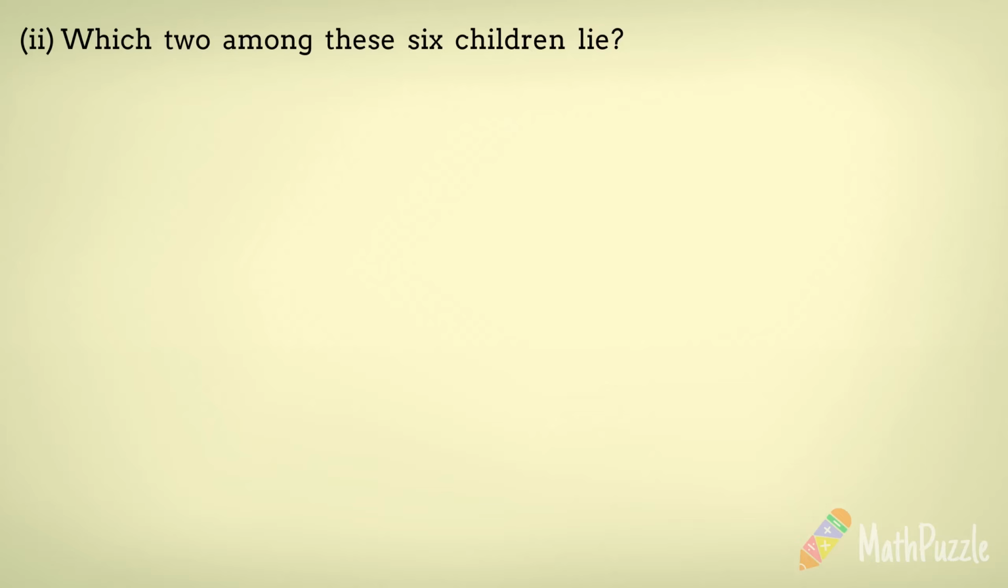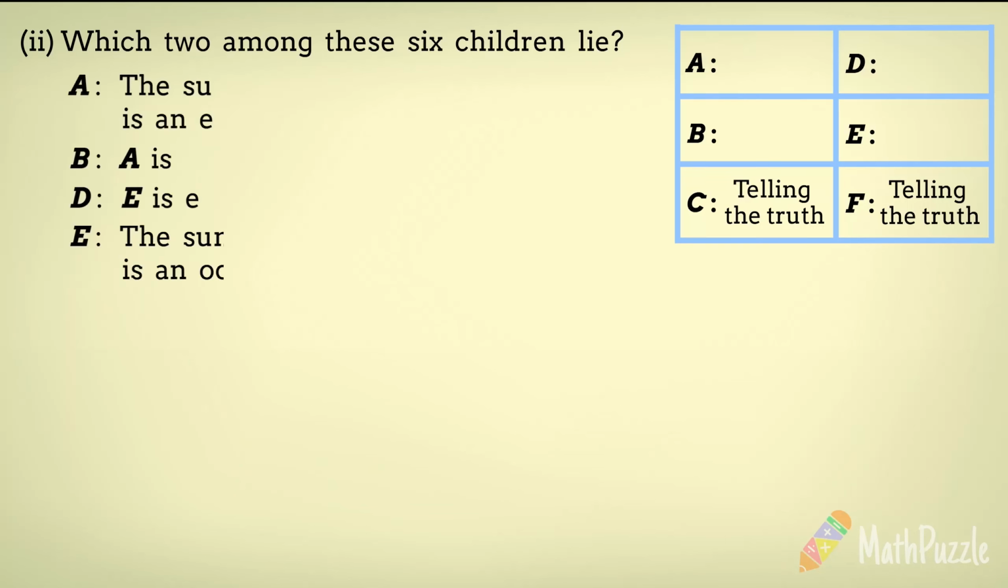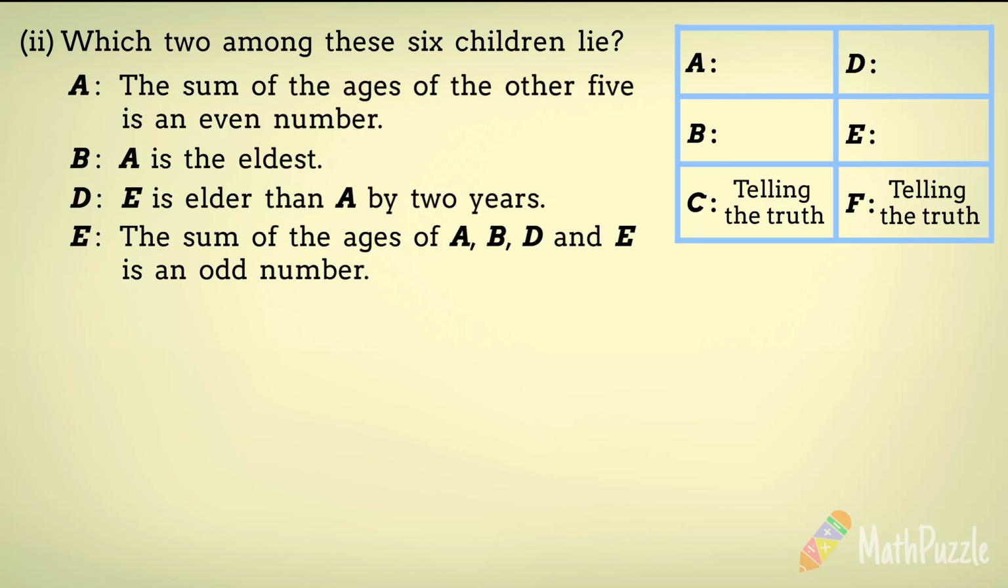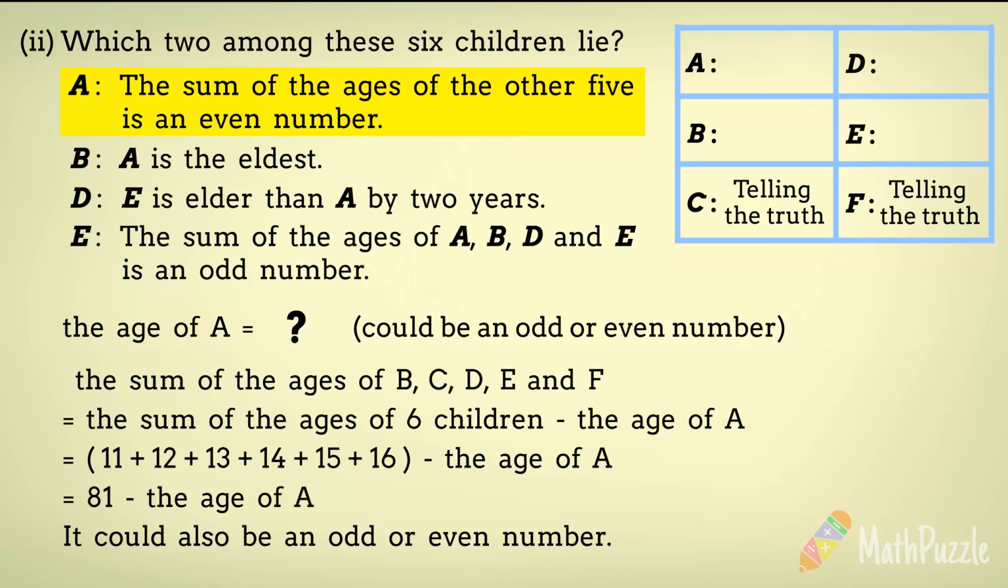Question 2. Which 2 among these 6 children lie? Considering that both C and F are known to speak truthfully, we must carefully analyze the statements made by A, B, D and E. According to A's statement, the sum of the ages of the other 5 is an even number. At this point, the age of A remains unknown. The age of A could be an odd or even number. And similarly, the sum of the ages of the other 5 children could also be an odd or even number. Therefore, we are unable to ascertain whether A is telling the truth.